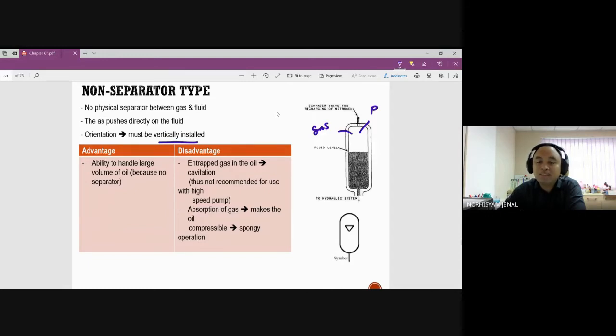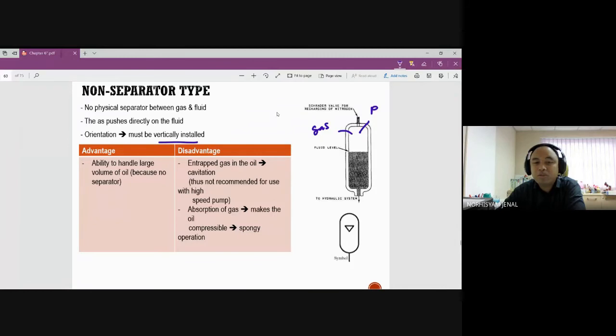Why? Because gas is less dense than liquid, so it must always be on the top. It cannot be on the side, right? So the advantage is the ability to handle a large volume of oil because we don't have any separator. Disadvantage: it can trap gas in the oil, causing cavitation, and it is not recommended for use with high-speed pumps.